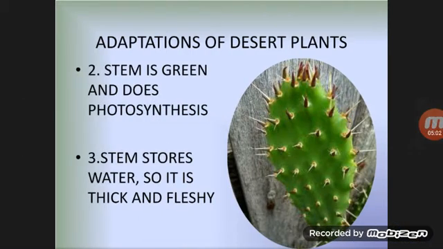Now the second is that the stem is green and does photosynthesis. Their stem is green, so it provides food by photosynthesis, as photosynthesis is a food making process. You can see it in the picture also. The third adaptation is that the stem stores water, so it is thick and fleshy.